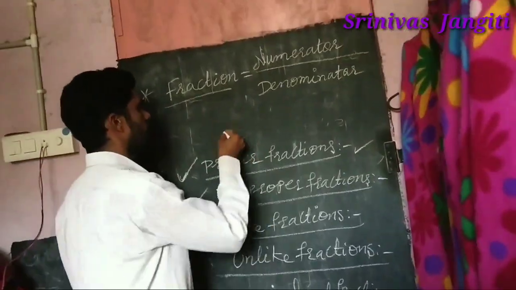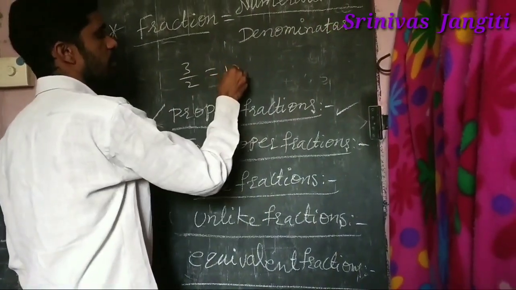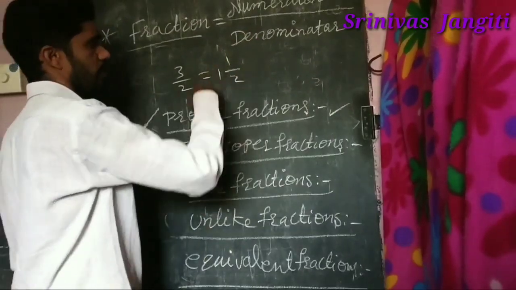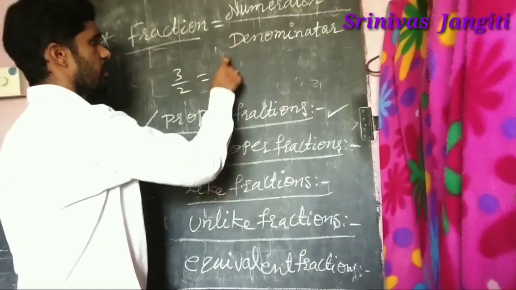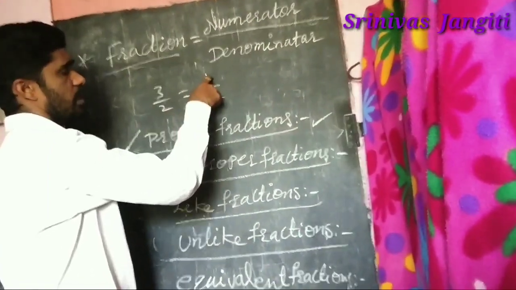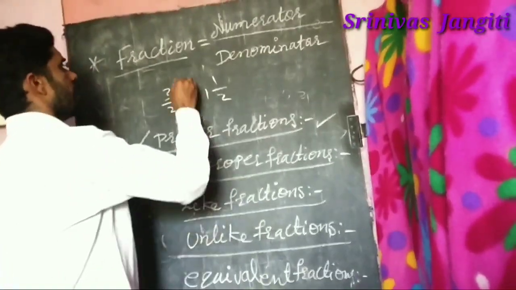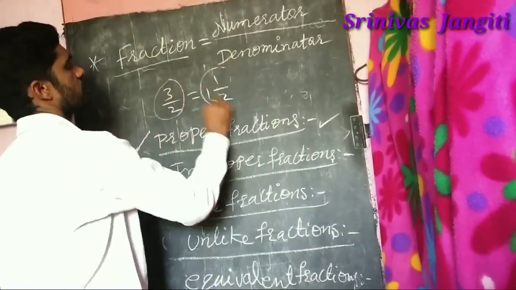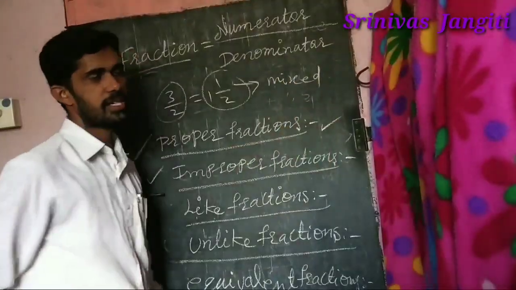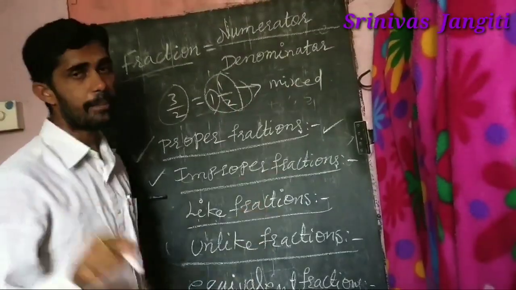Suppose the improper fraction 3 by 2, which you have written now. This we can also write as 1 and a half, like simply 1.5, right? 1 is the whole part, 1 by 2 is the fraction part. Observe this result: 2 ones are 2, plus 1, 3, so 3 by 2 only. This 1.5 means 3 by 2 only. Then it is called improper. This form we call mixed. Mixed fractions have a whole part and a fraction part. That is mixed fractions.